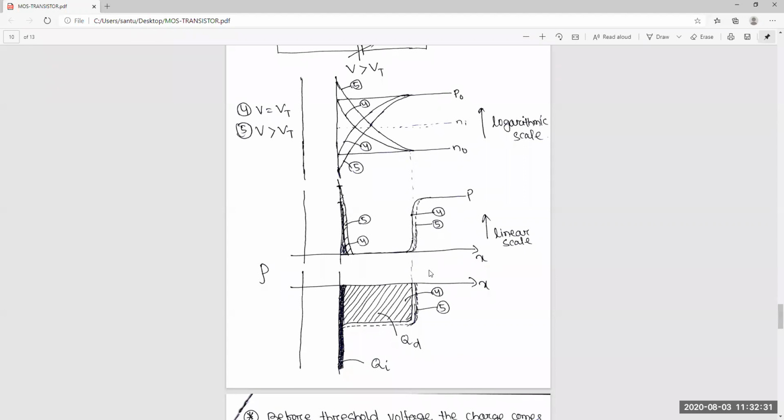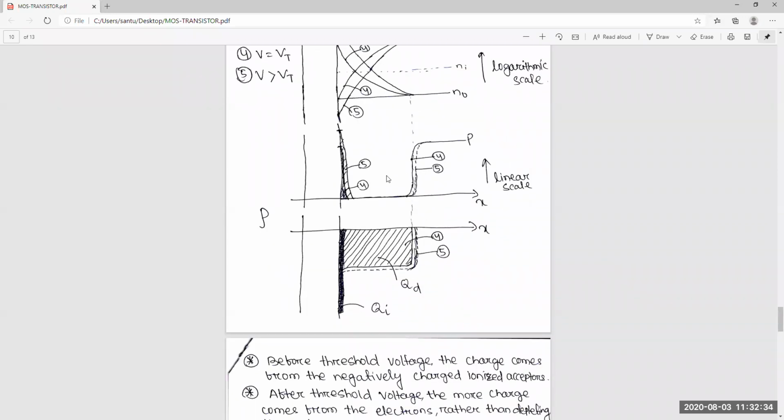Okay. Now if you convert that to surface charge, here this is one charge, this negative charge is due to the negatively charged acceptor impurities, and this is the negative charge from the mobile electrons. These two charges. Initially at depletion this was only there, this part was not there, but now this part is added due to the mobile electrons.